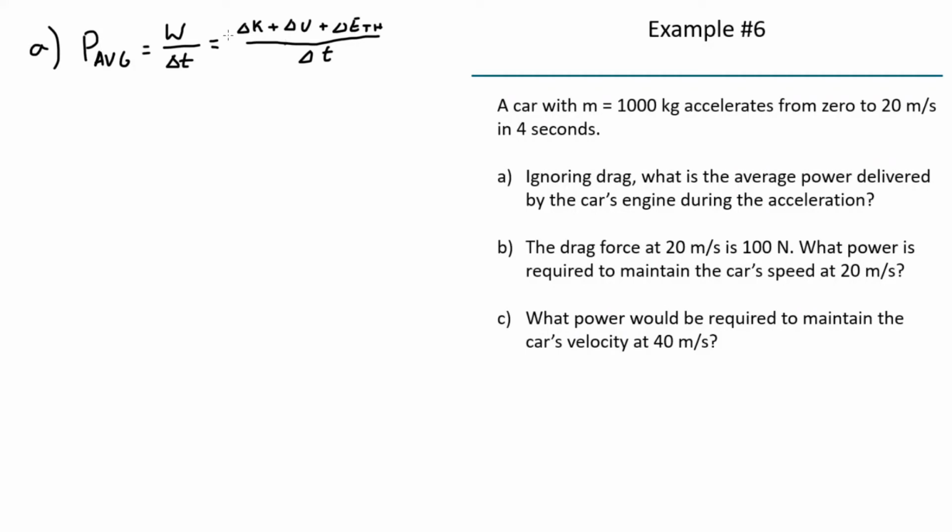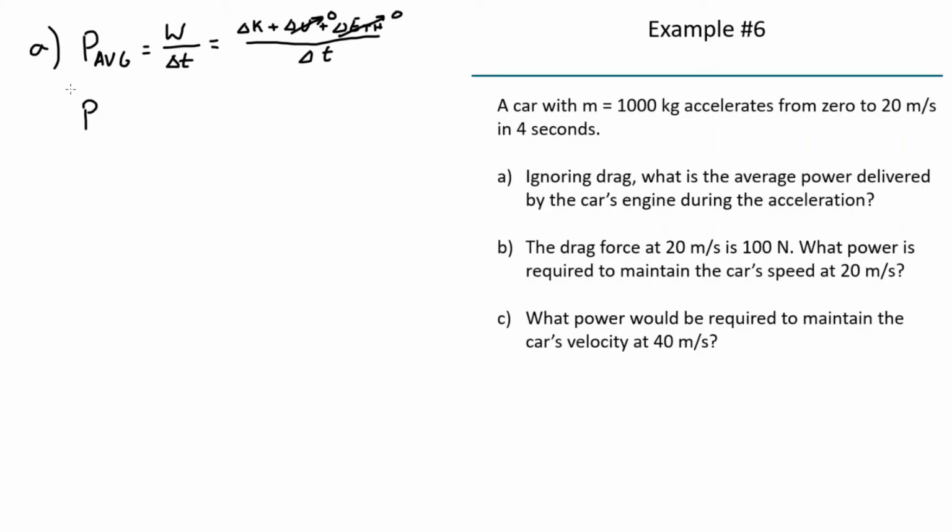Okay, so we're going to say that this is on a flat surface. If the car's going uphill, then we would have to worry about delta U. But we'll just say it's on a flat surface, so delta U is 0. That is, there's no change in potential energy of the car. And right now we're ignoring the drag force, so we're ignoring dissipative forces. We'll say that delta E thermal equals 0. This isn't really realistic, but it's good enough for now. So all we have to worry about is delta K.